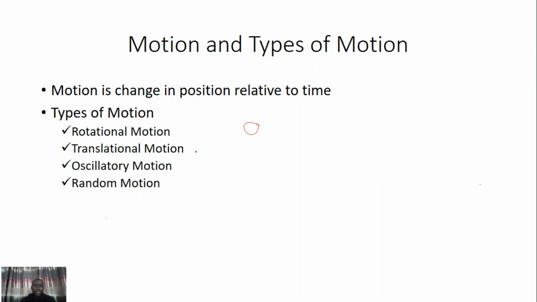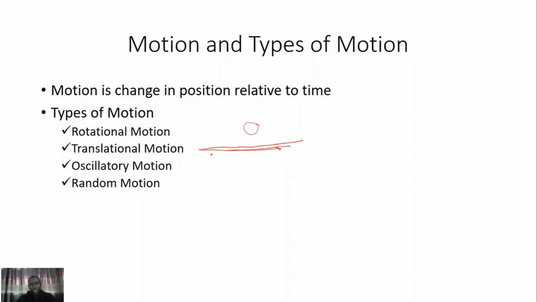Translational motion is whole body movement from one place to another. You can consider the movement of a stone that is thrown up and is coming down as translational motion. You can also consider the movement of a car itself as translational motion, as it involves the whole body of the object moving in the same direction.